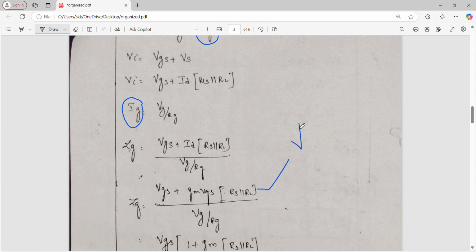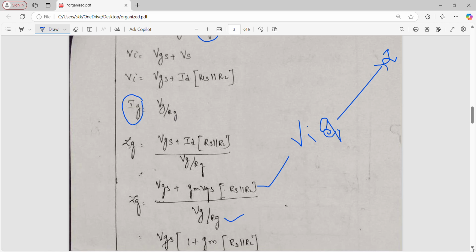Now இங்க பாத்தீங்கன்னா இருக்கு, this is your Vi value. Already we found in the equation 2 ல பார்த்தோம் இல்லையா? Equation 2 ல பார்த்திருப்போம். This is your Vi value.